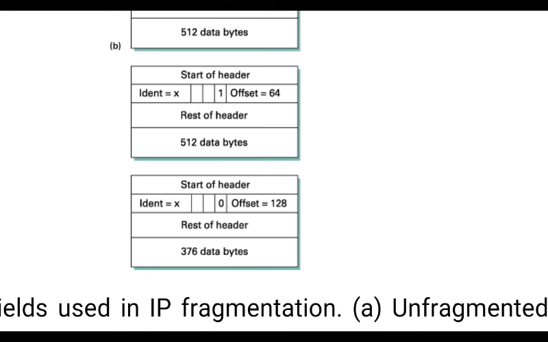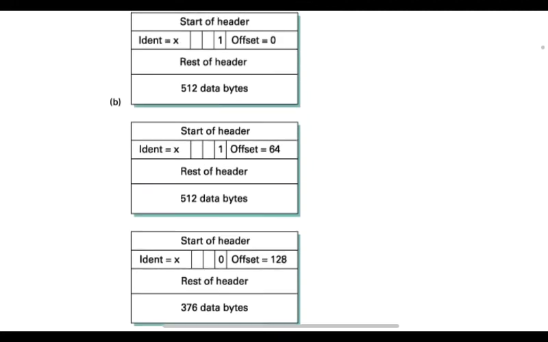Now the next fragment, when you transmit it, you also give the same identifier to show that this fragment belongs to the same packet. Here also you set the flag to 1, because you still have one more fragment, and the receiver should know that. Offset will be set to 64.